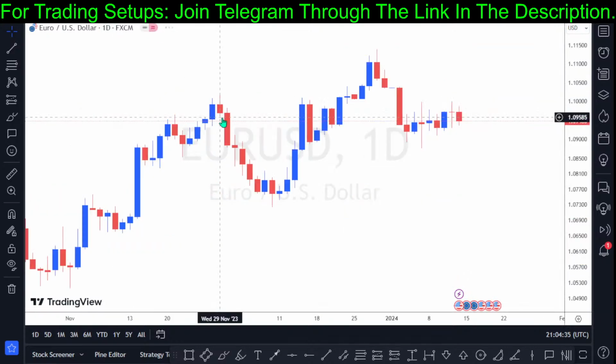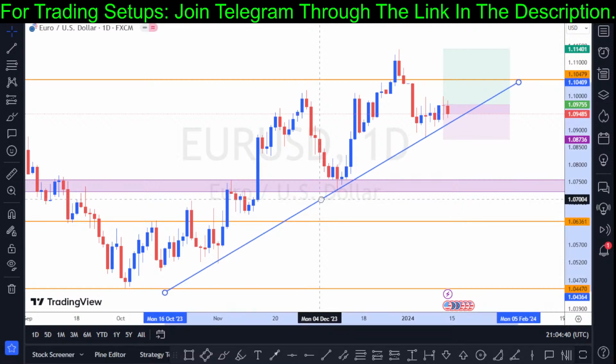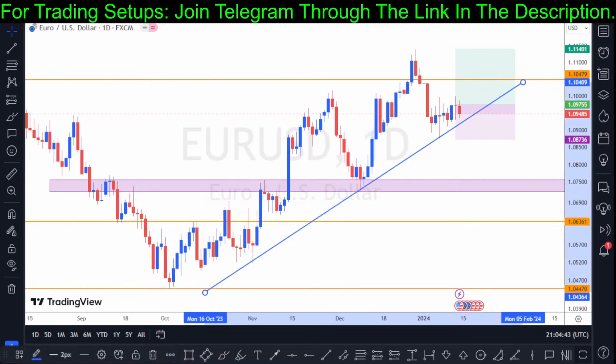Now let's check what we have on the day chart. These are the price actions on the day chart, and as you can see, we have a rising trendline from the swing low right here. We got our lower low swing here, another higher low swing here, and a potential higher low swing right there. So next week there's a higher possibility for price to continue its trend to the upside, but you need to take note of the resistance structure at the price of 1.10479. This could act as a resistance for price to test this trendline multiple times.